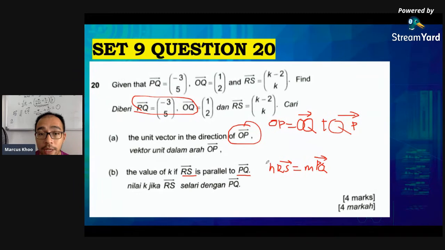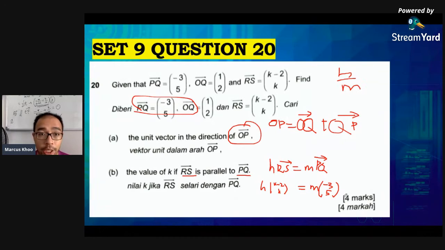Now, if it is parallel, we always start with these two letters. H RS equals to M PQ. So H RS is H and then K minus 2 and K, equals to M, minus 3 and 5. Then we do the same thing like we did in the previous question. Find the value of H over M.